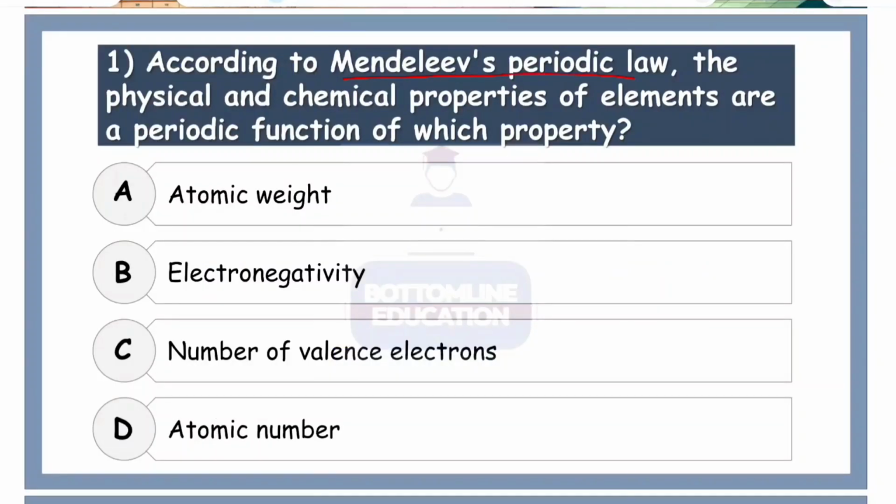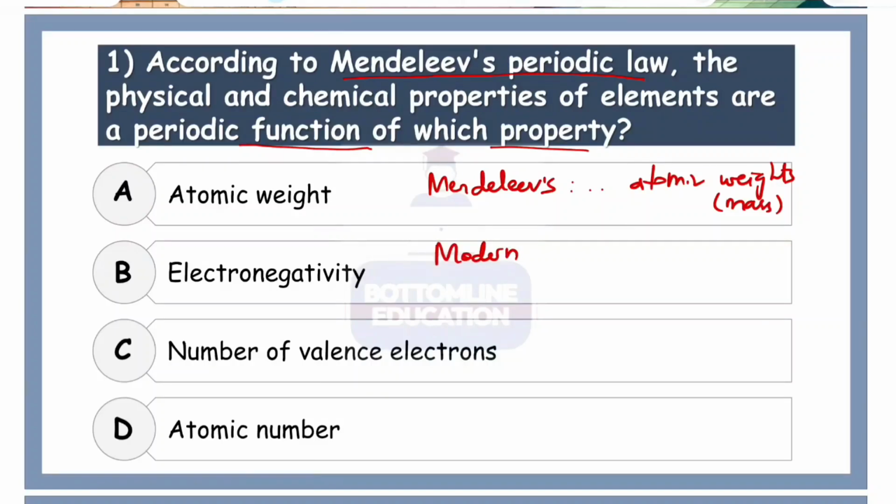According to Mendel's periodic law, the physical and chemical properties of the elements are a periodic function of which property? There are two periodic laws. First we have Mendel's periodic law, where the physical and chemical properties of the elements are a periodic function of their atomic weights, or sometimes we may also call this atomic mass. And we have the next one, which we call the modern periodic table, governed by the modern periodic law, which states that physical and chemical properties of the elements are a periodic function of their atomic numbers.